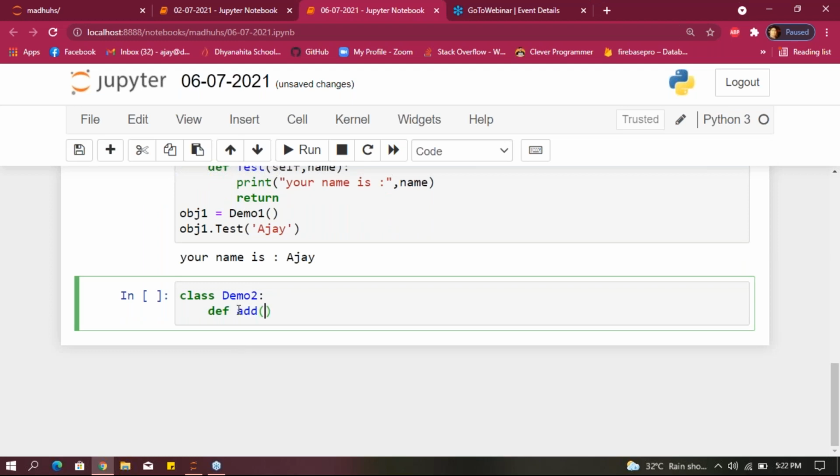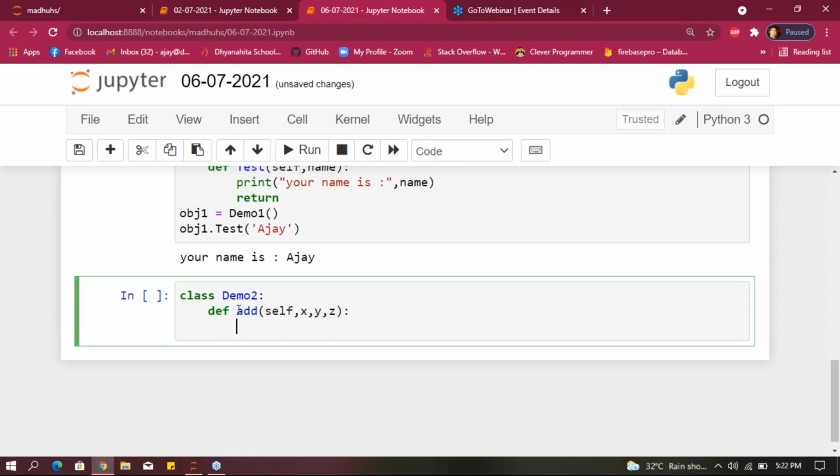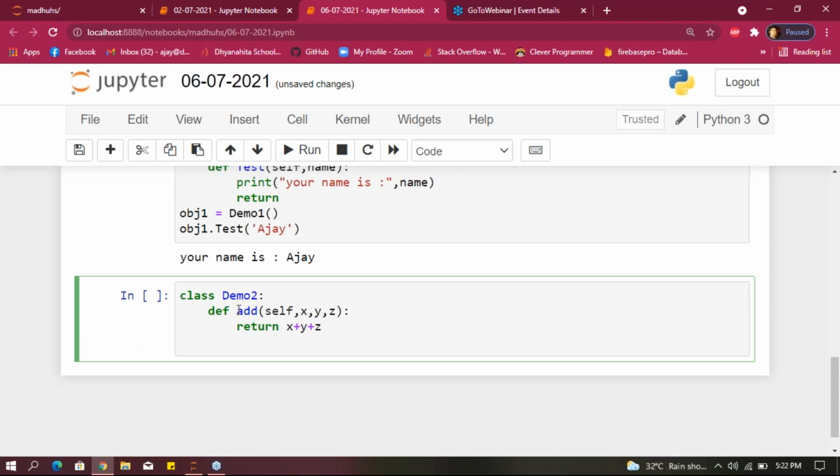Take a method name add here. Method name add. Default parameter self here. I want to take three parameters: x comma y comma z. I'm taking three parameters, guys. After that, return x plus y plus z. After that, what I want to do?